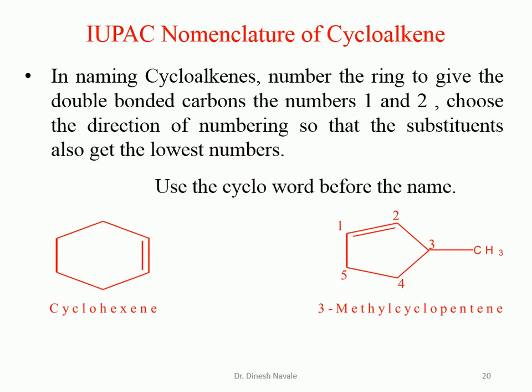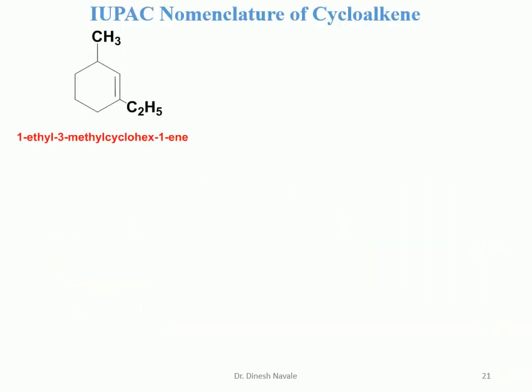Use the cyclo word before the name. For this molecule, we have to consider that the lowest possible number should be given to the substituent as well as the double bond. This is a six-carbon ring, so it is a hexane. If it is an alkene, it will be cyclohexene. The cyclo word should be used.